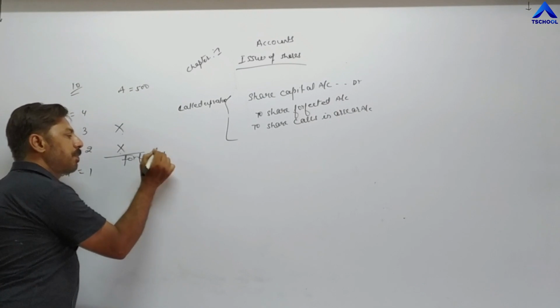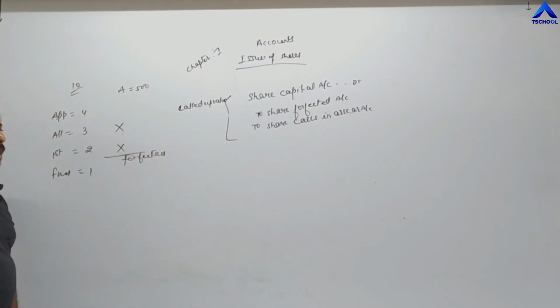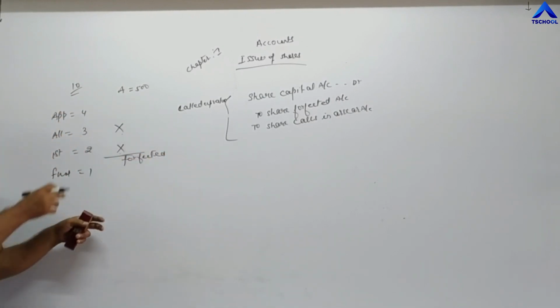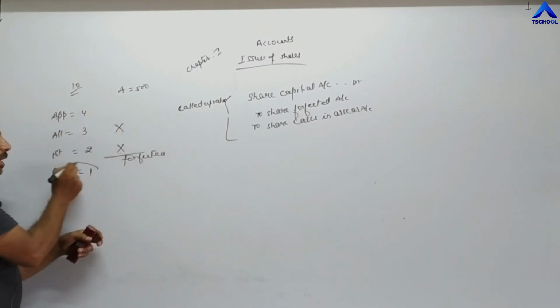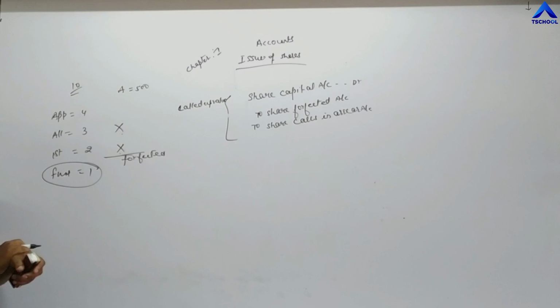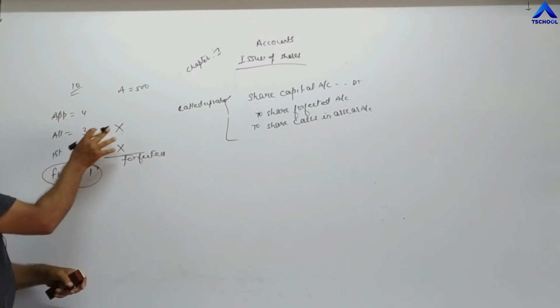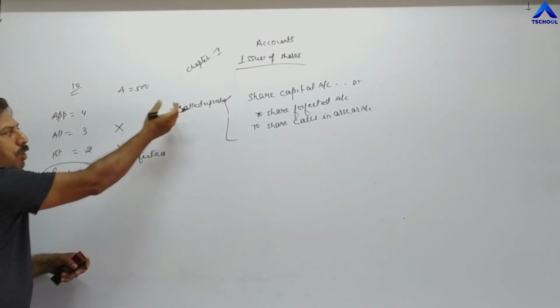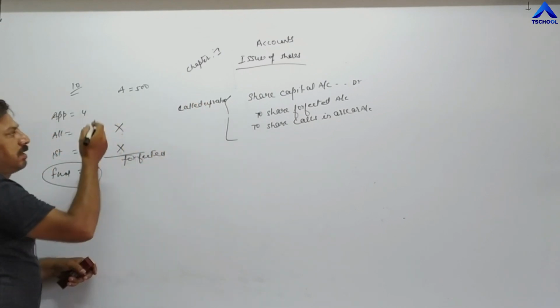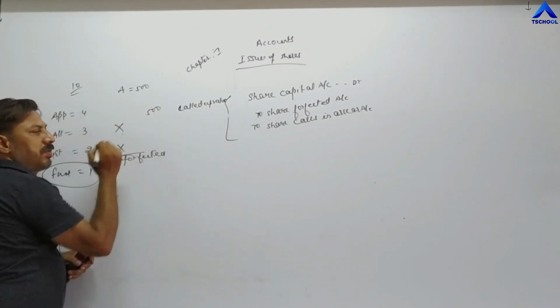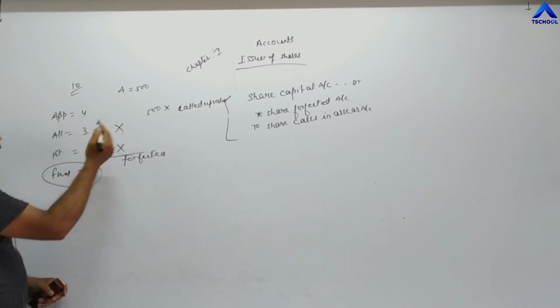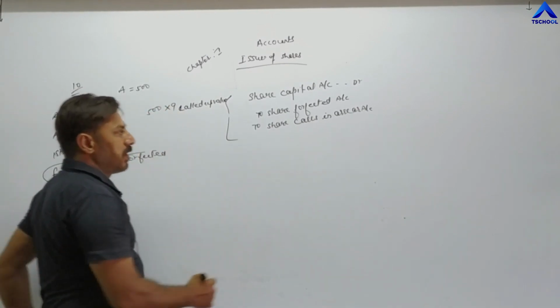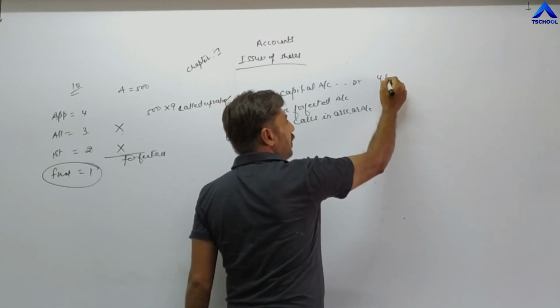It means the company has not demanded the final call of 1 rupee from A. Up to first call the company has demanded the money, and the demanded money is called up value. So in this case, the number of shares is 500 into called up value 4 plus 3 is 7, plus 2 is 9. 500 into 9, it means 4,500.